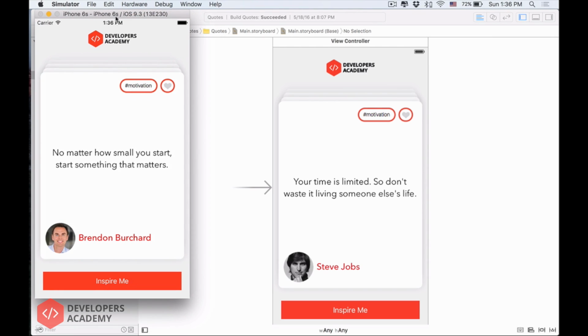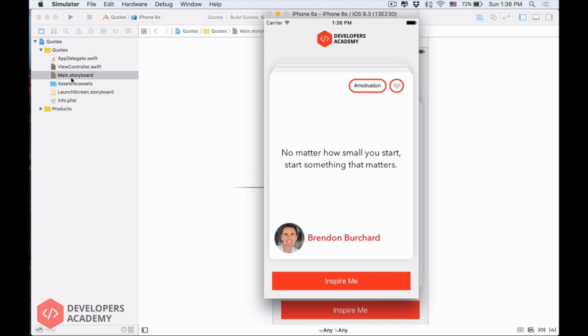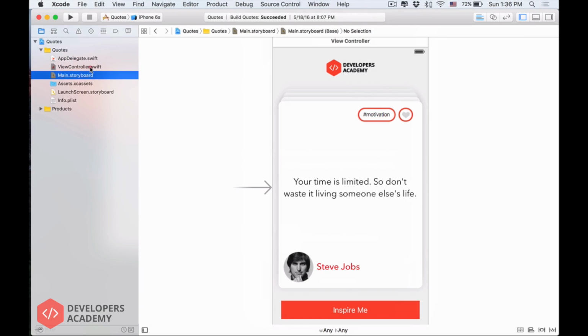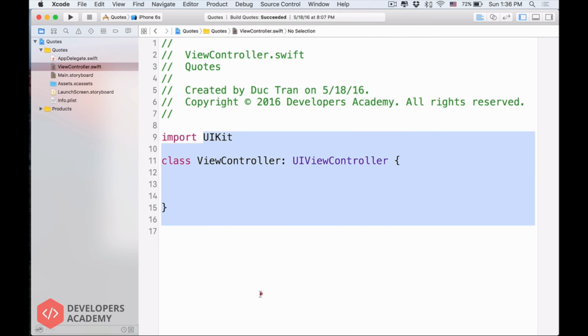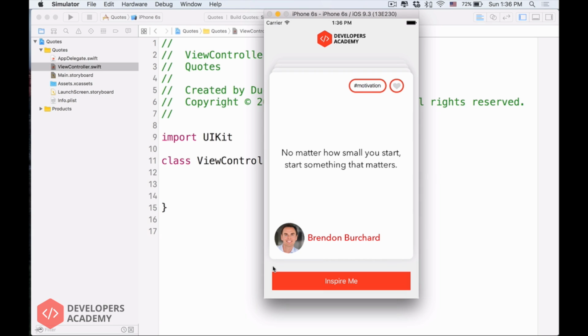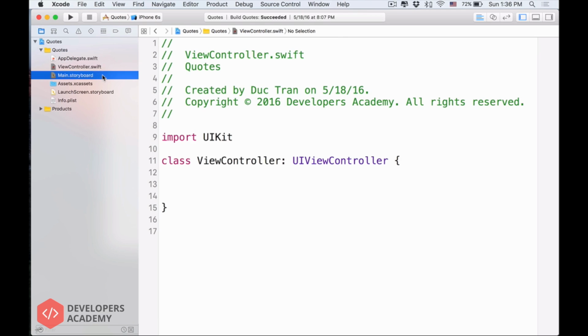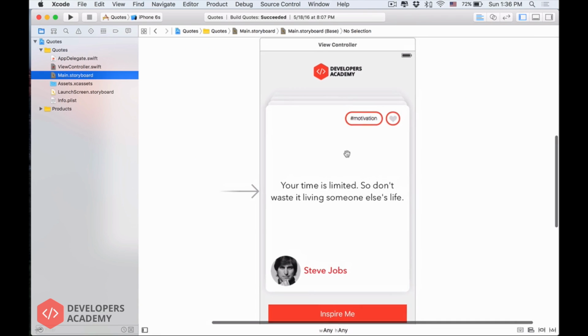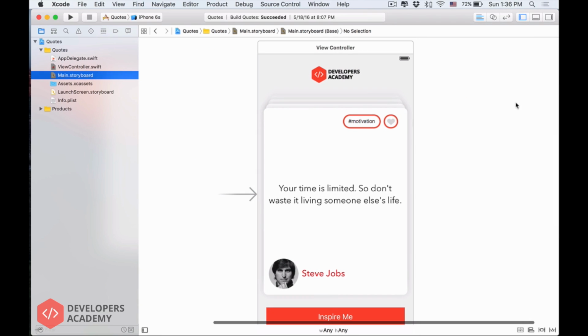So somehow, when we click onto the Inspire Me button, there must be a way for us to execute, to do something with the code here. That's why, in order to connect from your main.storyboard to the ViewController, to your code, you will do something very cool here. Let me show you.